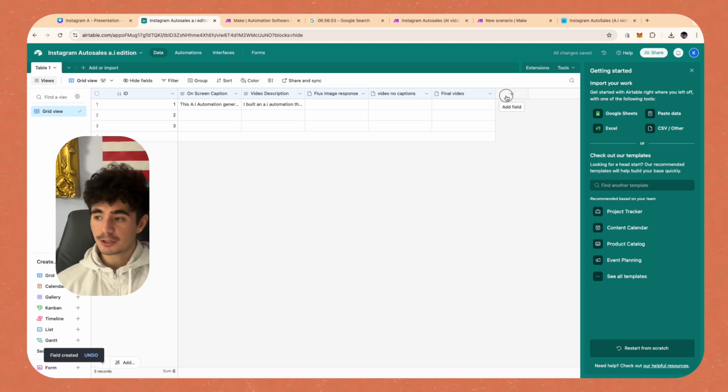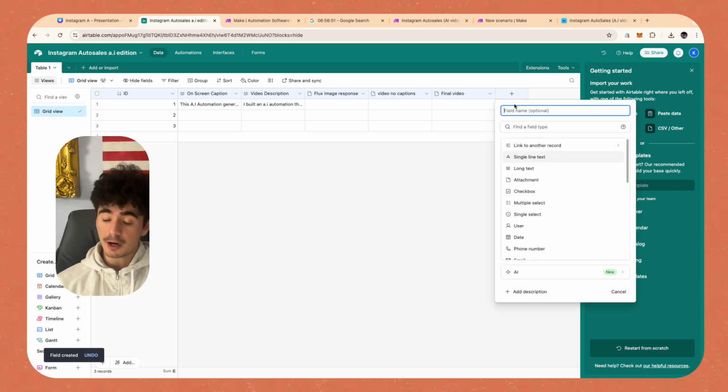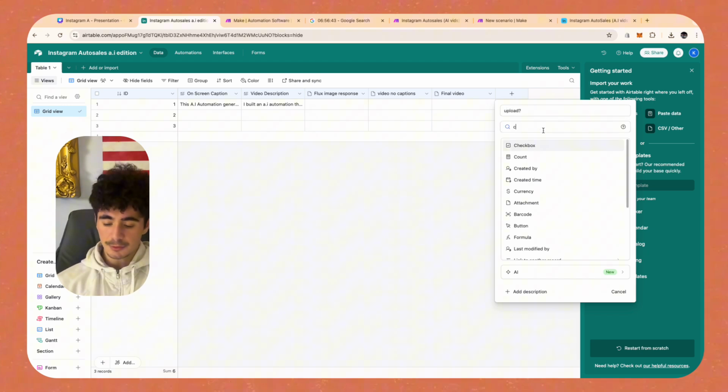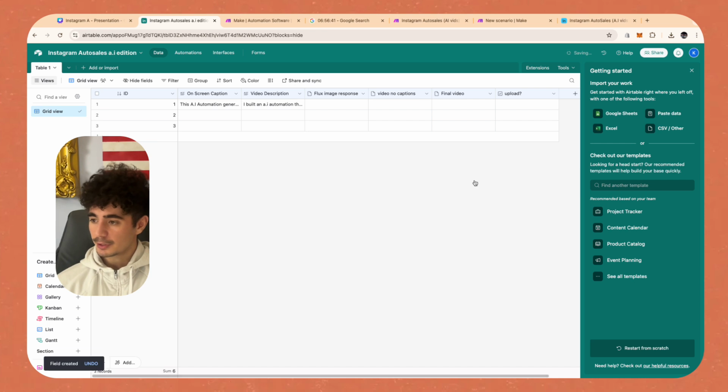Now we're going to add in our triggers for the next layer of the automation, which is actually uploading the video. So we're going to write upload with a question mark, and this is going to be a checkbox field. I'm going to create field.